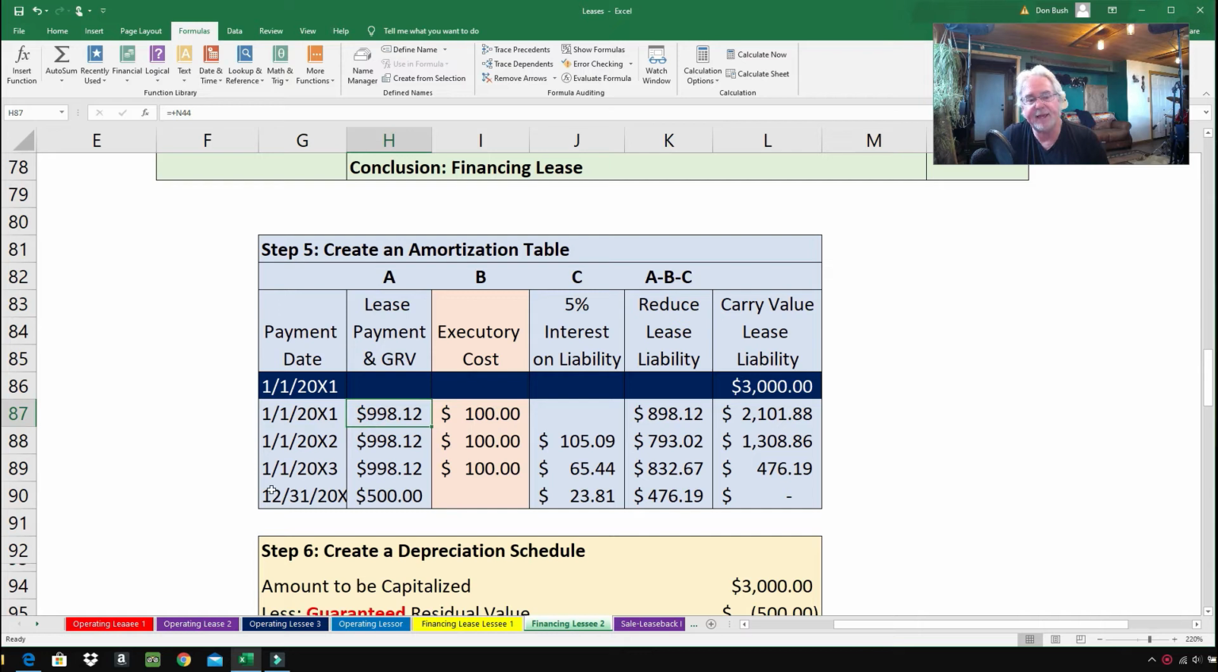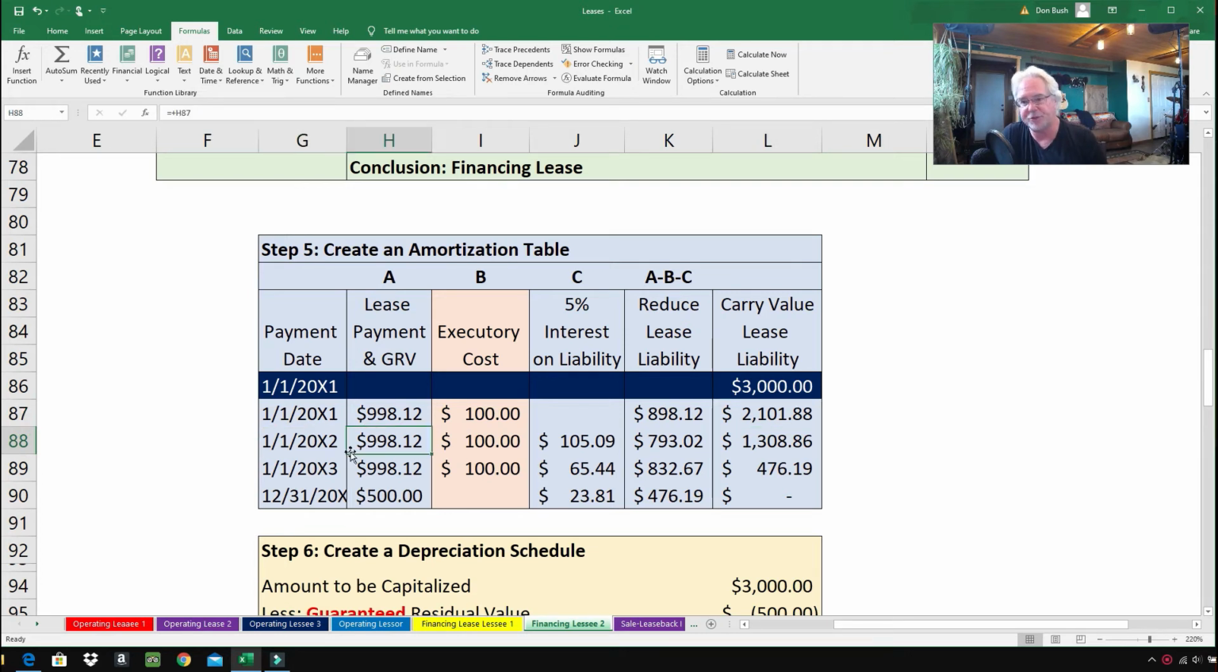Okay, so also on the date of the lease signing, 1-1-2001, When We Get to Construction has got to make a payment. So they make a payment of $998.12. $100 of it is going to go for that maintenance cost, the executory costs, and the rest, $898.12, is going to go to reduce the liability. So if you just take $3,000 minus $898.12, you get $2,101.88. Coming down to the next line, this is the very beginning of year 2.